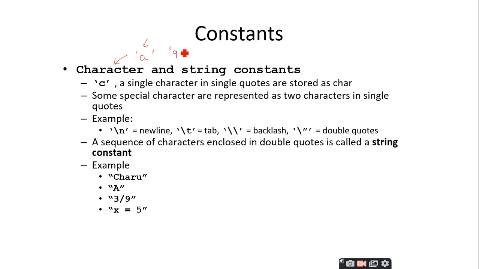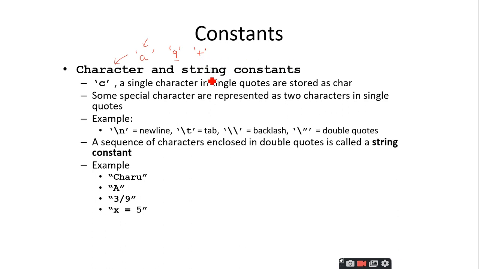If I define 9 like this, here 9 is an integer value, but when you enclose it inside single quotations, it is treated as a character constant. Similarly, if you take plus and enclose it within single quotations, it is called a character constant. So single characters enclosed within single quotations are called character constants. Their value cannot be changed during program execution.